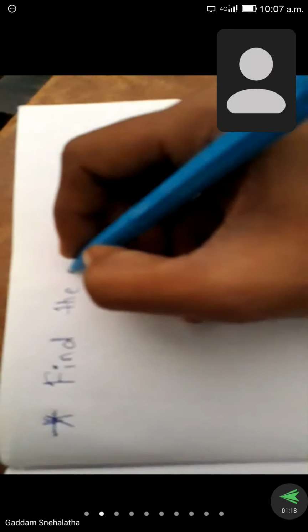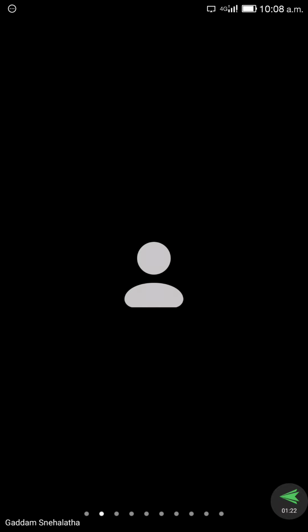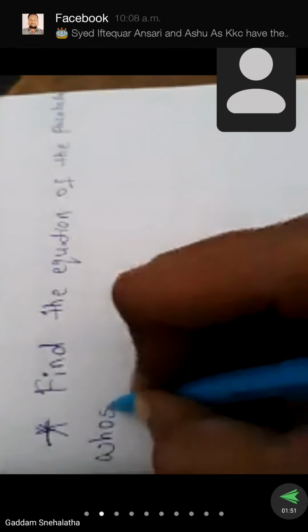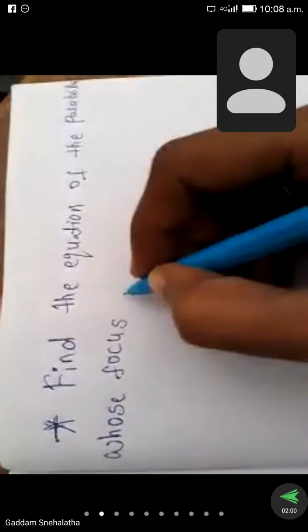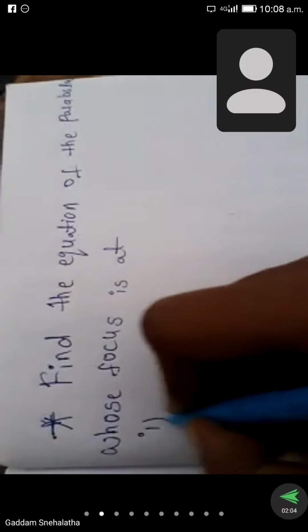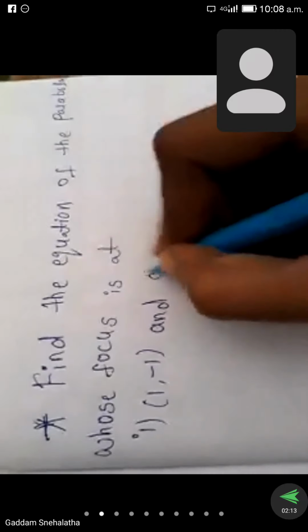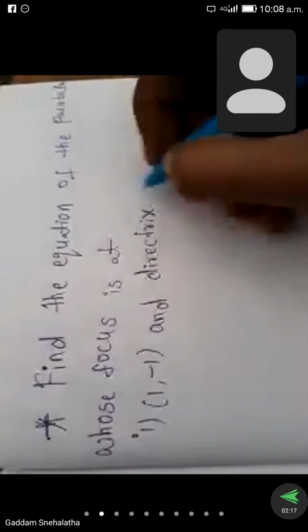Find the equation of the parabola whose focus is, number one, he is given minus 1 comma 1, and directrix is the line.